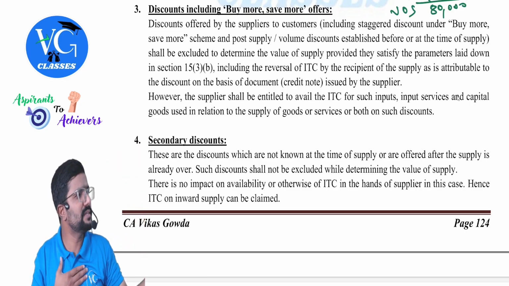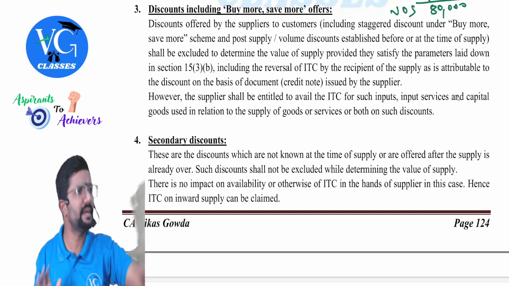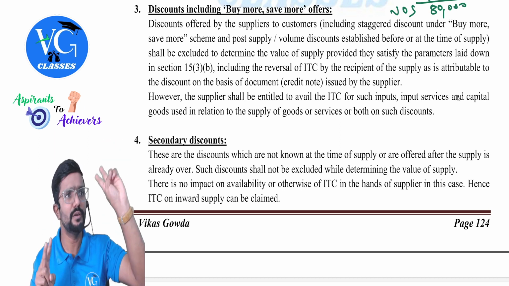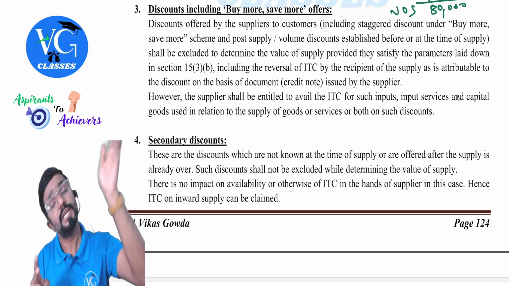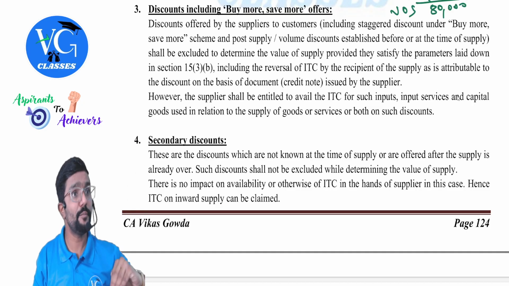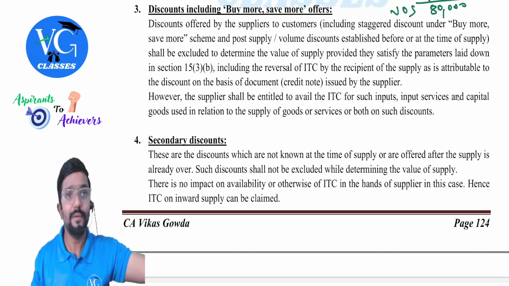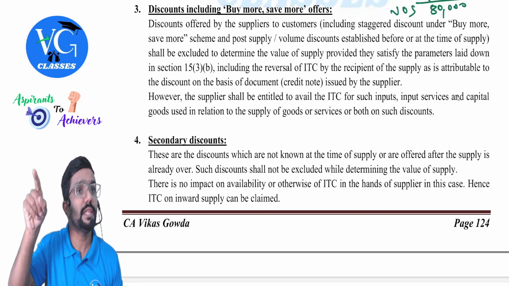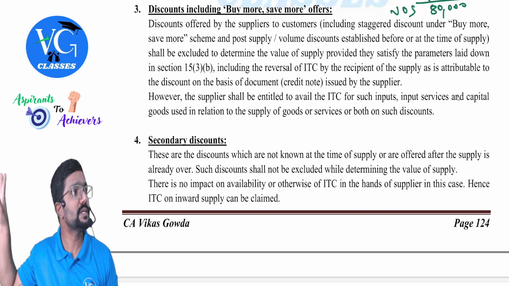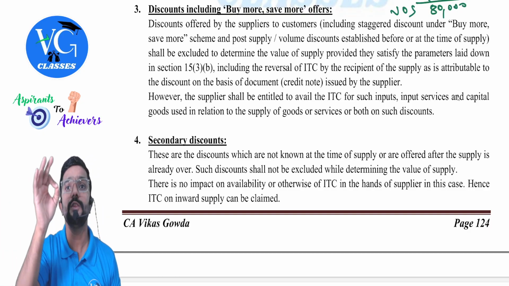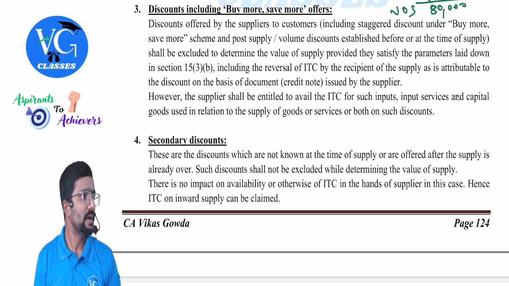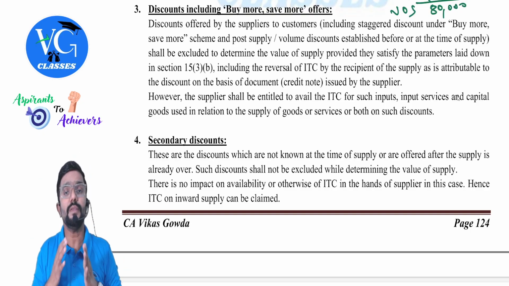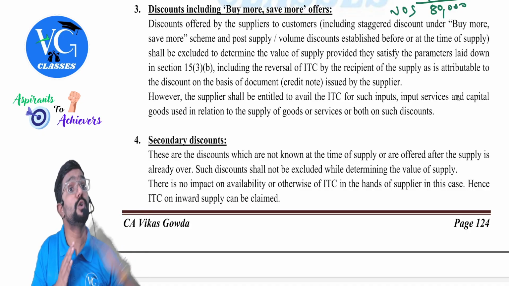Hope you're understanding. Why, sir? Simple. What you pay, you claim credit on that. Did you pay 20,000? No. Did you pay GST on 20,000? No. Even if you had paid, I will give it back to you. So how much credit are you eligible to claim now? Only 18,000 minus 3,600, which comes to 14,400. Clear? Yes. Now, this was for my outward supply.